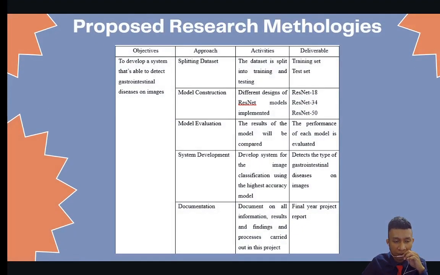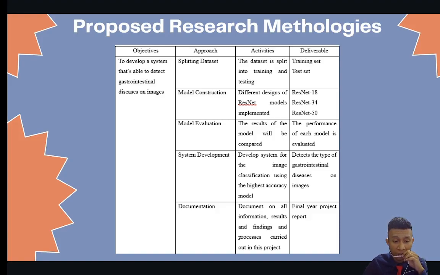Lastly, to achieve the last objective, we have 5 phases. The first is splitting the dataset into two, which are the training set and test set. Then we construct models, and we will construct different types of ResNet models, which are ResNet 18, 34 and 50.